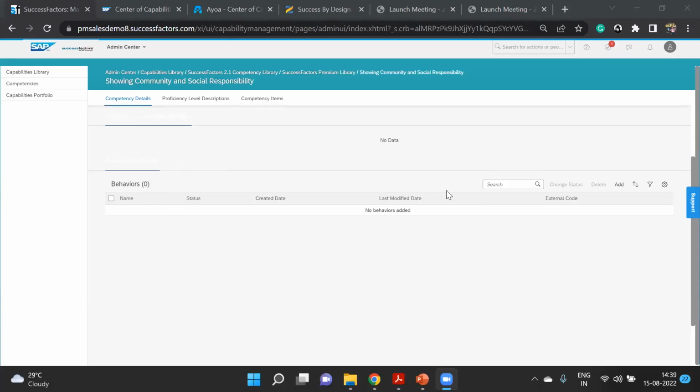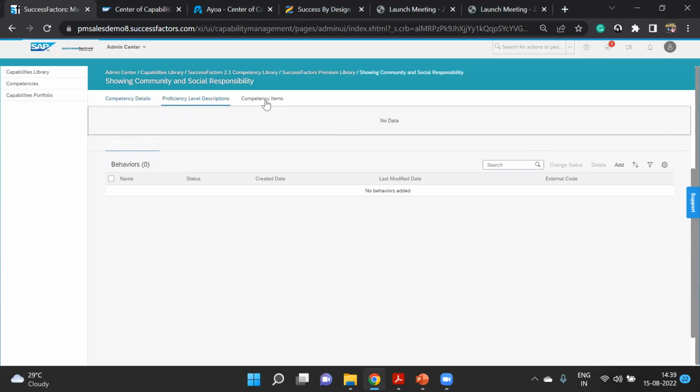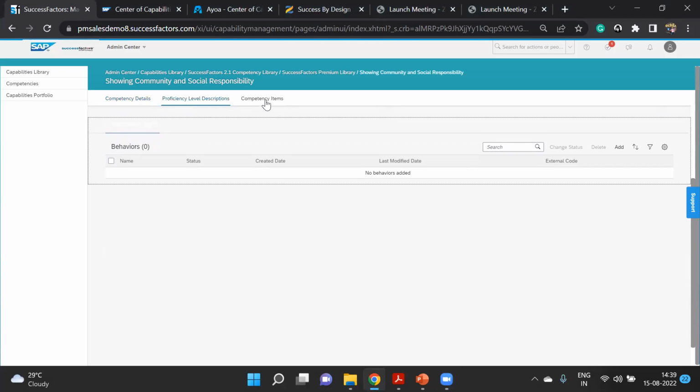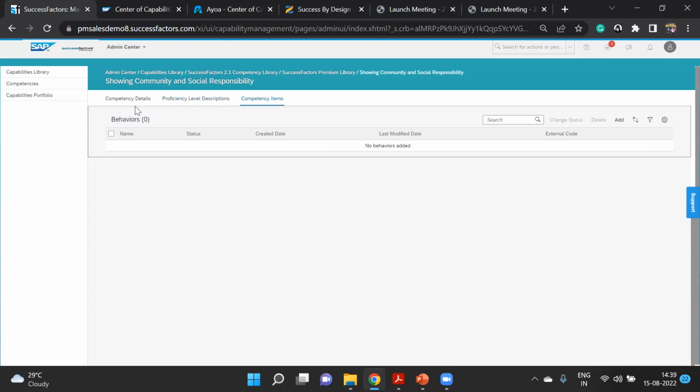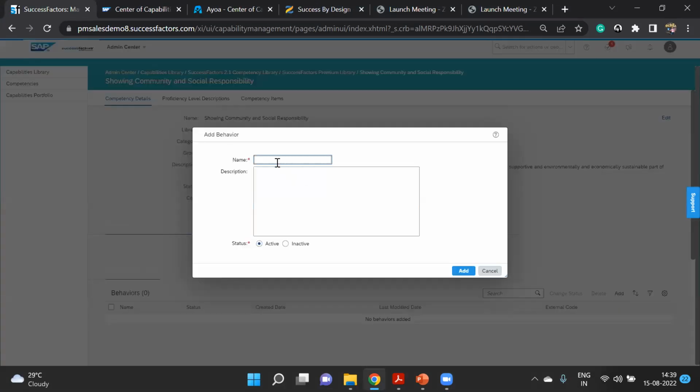Here we can also capture the behavior. We have three things here: competency details, proficiency level, and competency items. Inside this, we have an option to add a particular behavior, write the description, and make it active.